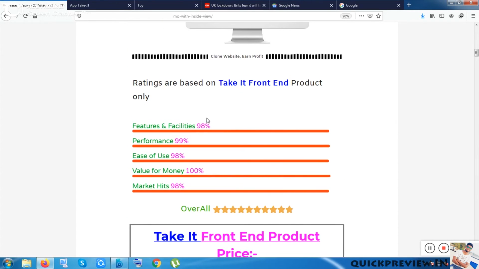Inside features and facilities, it has got 98%, because this tool has few features, but those features are really valuable. Each and every feature is really valuable, and they are put there for a reason. Okay, there is no junky feature. That's why this kind of good rating. Performance 99, ease of use 98, value for money 100, and market hits 98. Overall, it has got 9.9 out of 10, which is an extremely outstanding rating.